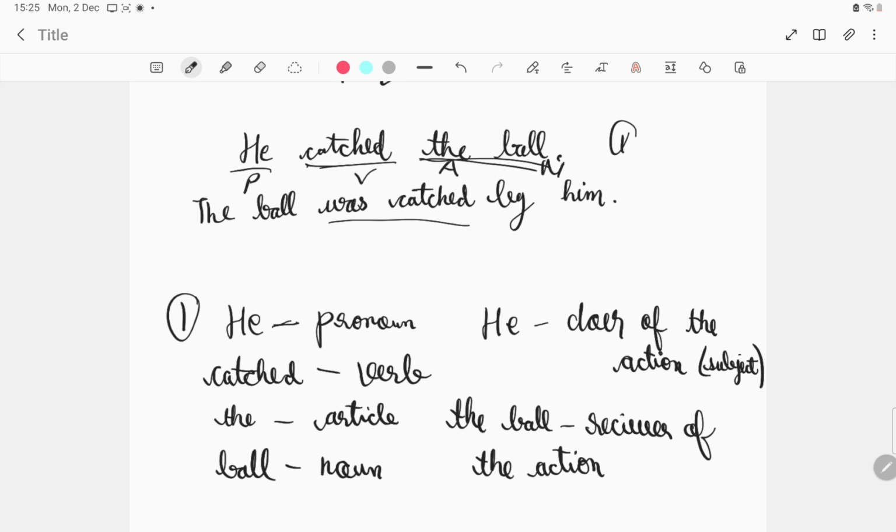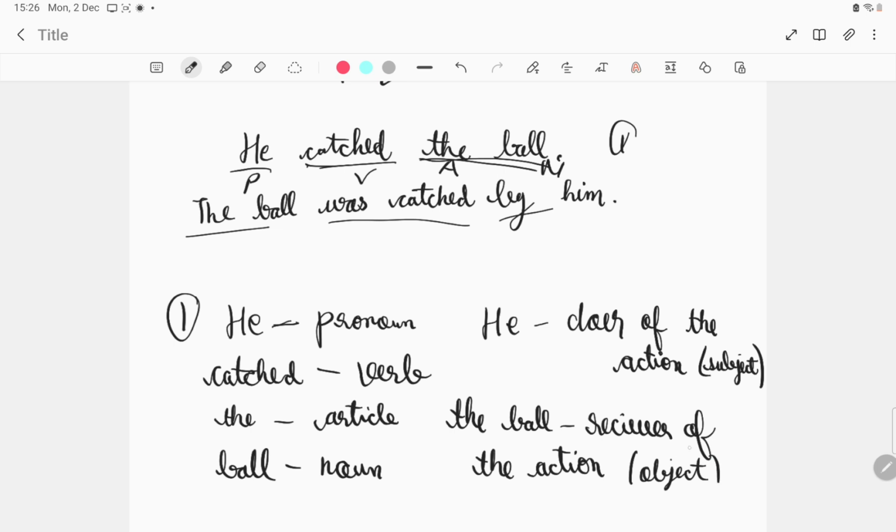It is the receiver of the action. So he catched the ball. Okay, he catched the ball. That means he did the action, and the ball received. Like, what happened to the ball? The ball was catched by him. As you can see, the ball was catched by him, right? So here the action of catching is received by what? The ball. And it is termed as the object here,